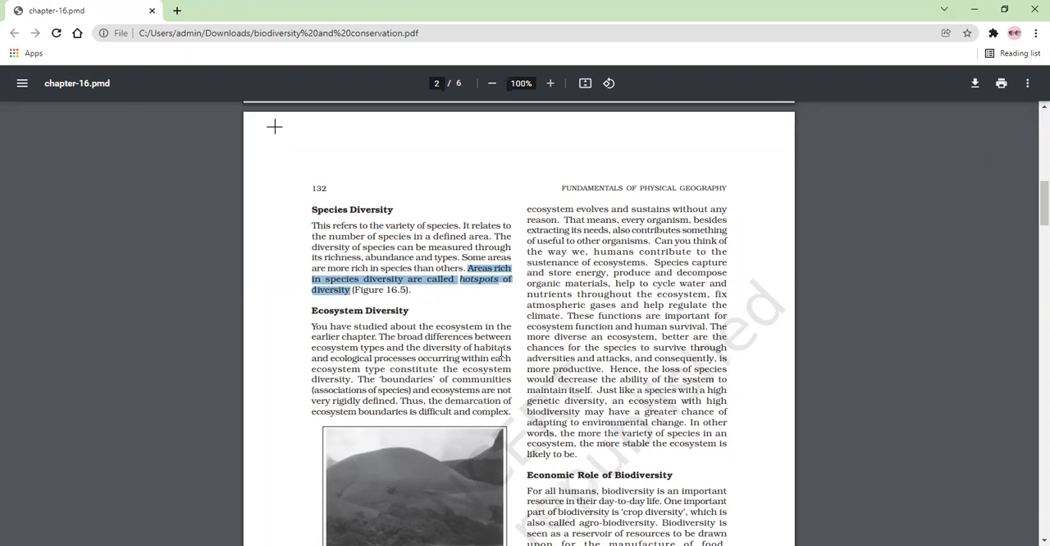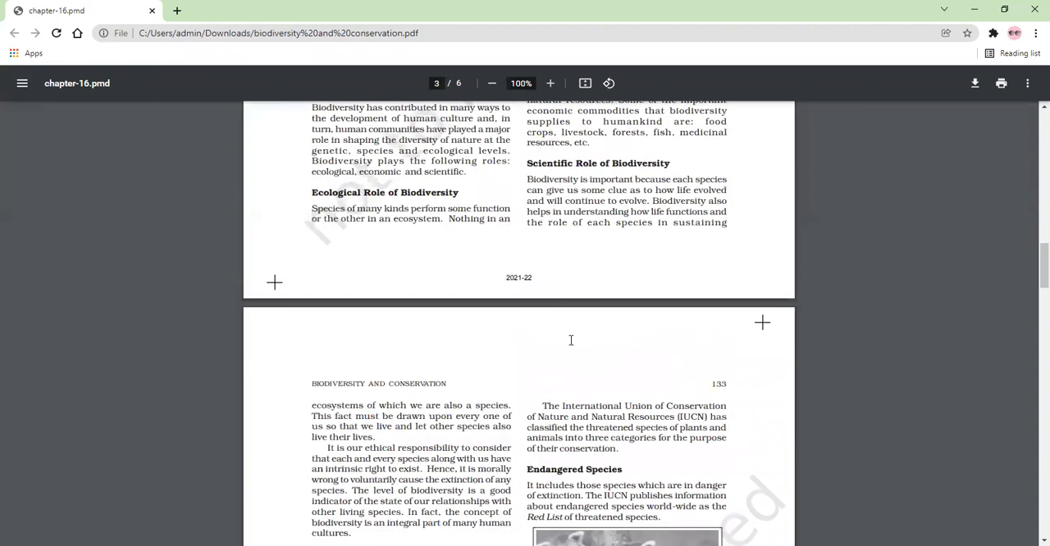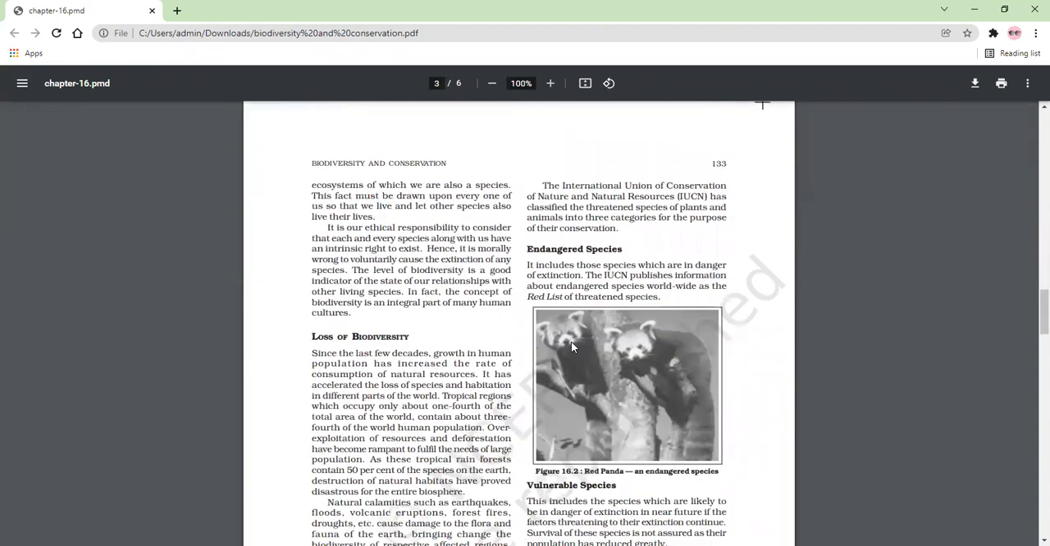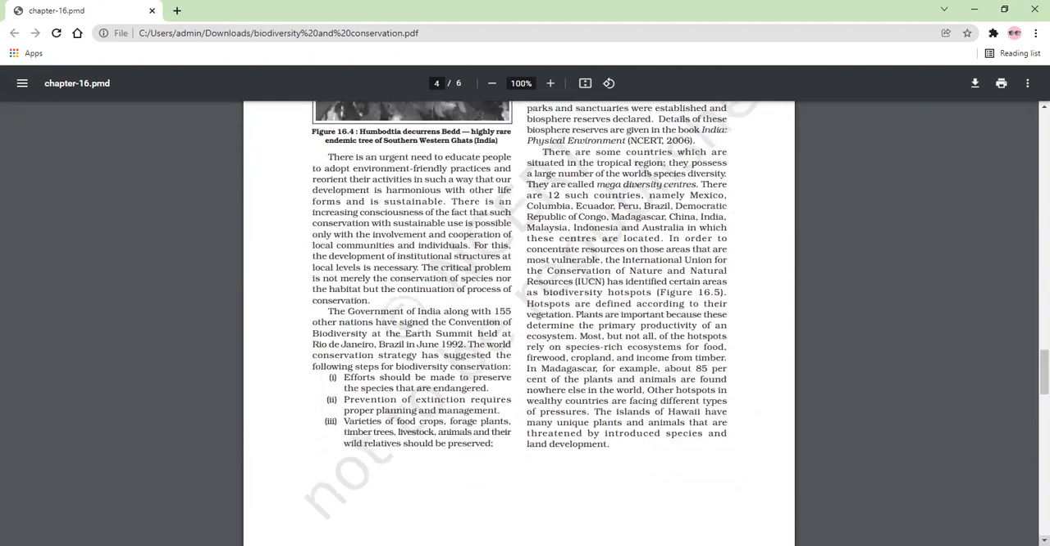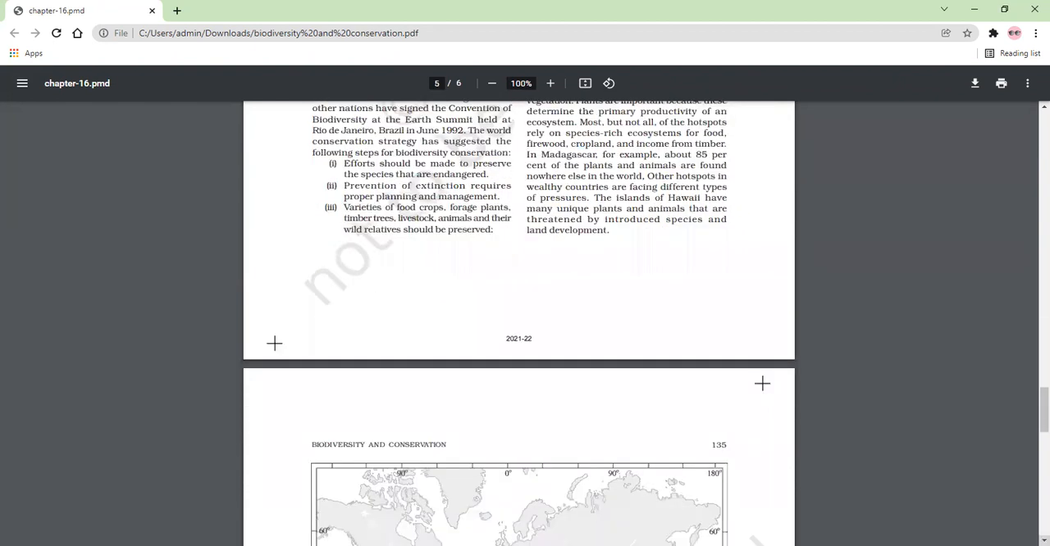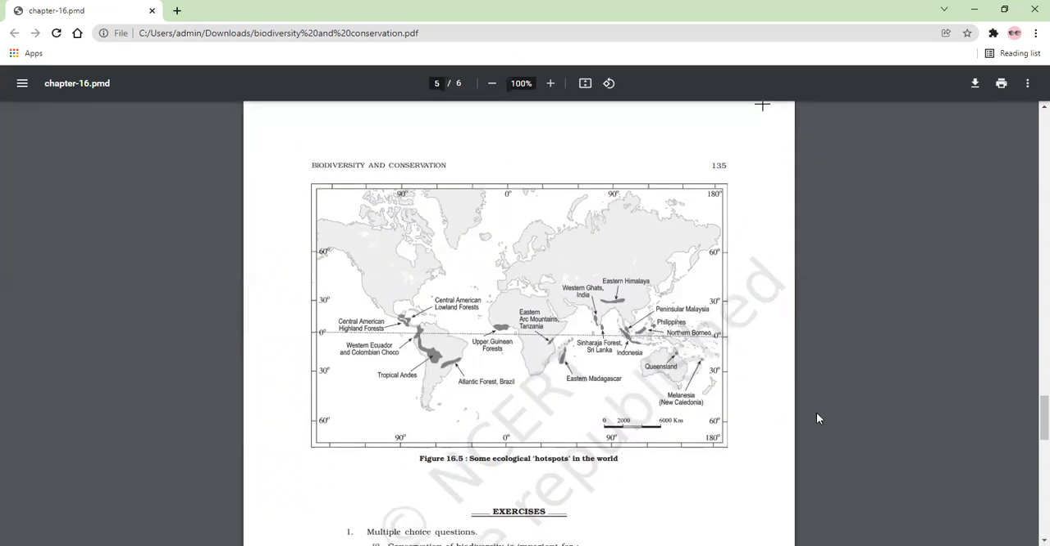The world map is given, figure 16.5, the ecological hotspots of the world. You can see these are hotspots of the world, or ecological hotspots in the world. Open your book at figure 16.5. You can see these are the hotspots in the world.